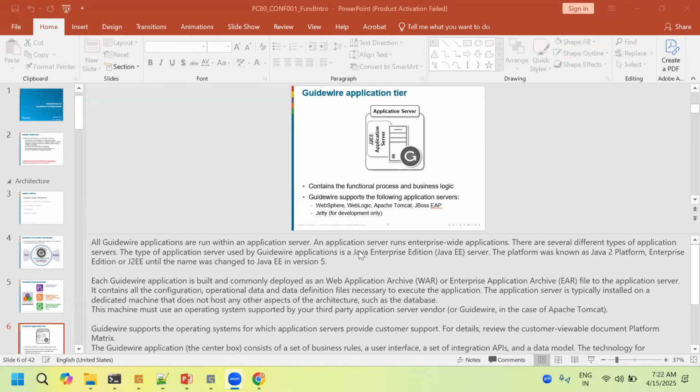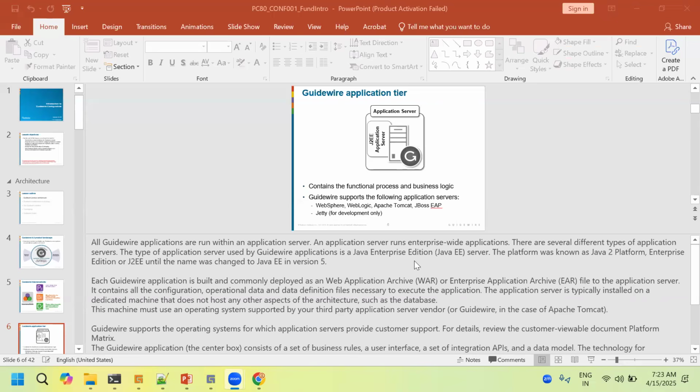Okay. Now we'll go for the Guidewire application layer. This is more about how the servers are, what type of server we are using, what is behind the Guidewire application. Generally, don't worry about it. You can keep it in mind.